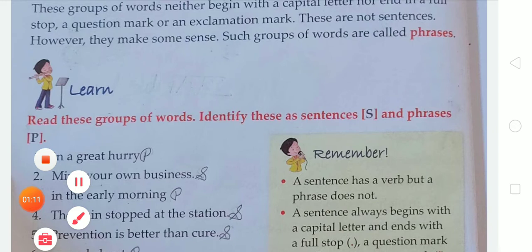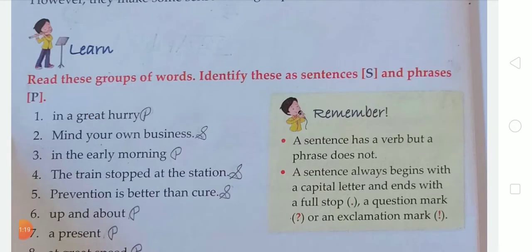We learned in our previous video that a sentence is a group of words that makes complete sense, an arrangement of a group of words that makes complete sense. Each sentence begins with a capital letter and ends with a full stop, question mark or an exclamation mark.